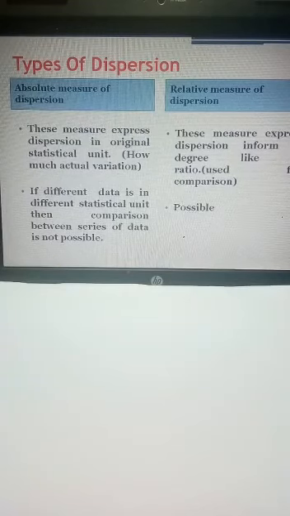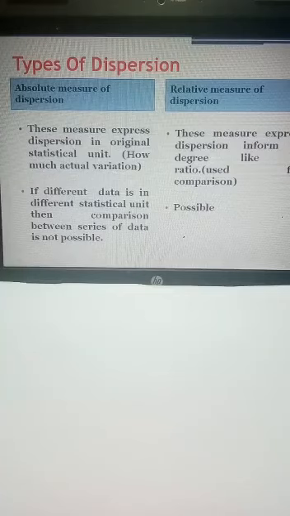Like we found one employee is getting the salary 10,000. Okay, and then he was promoted and got the salary 12,000. So how much variation is there? 2,000. So it expresses the dispersion as it is in the original statistical unit.